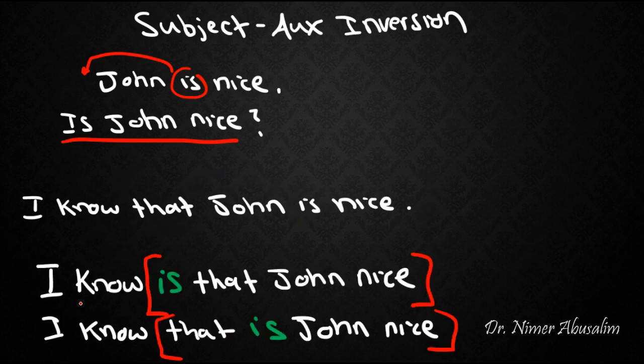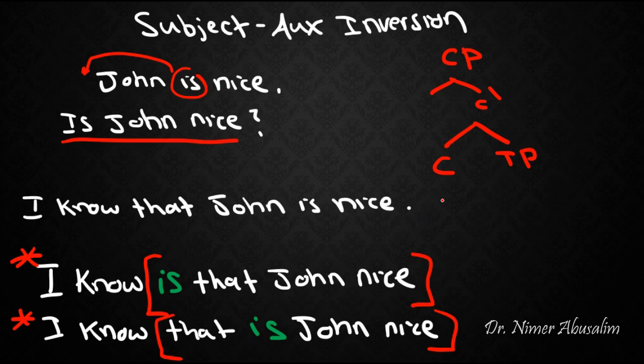So here we are. I know, is that John nice? This sentence sounds very ill-formed. Here's the second one. I know that is John nice. Again, this sounds horrible. Why might that be the case? Well, let's think about our suggested CP structure. We said our CP would involve a TP and a complementizer.